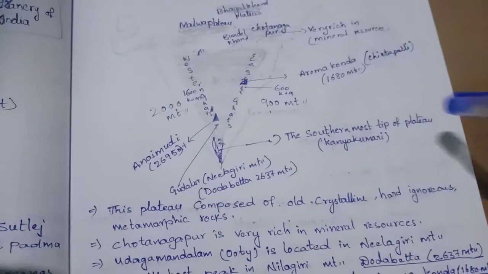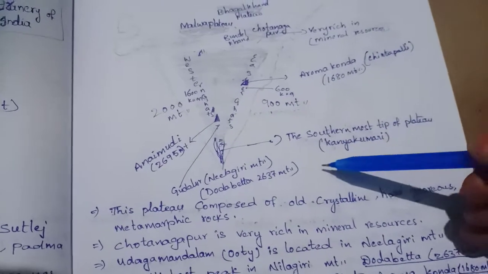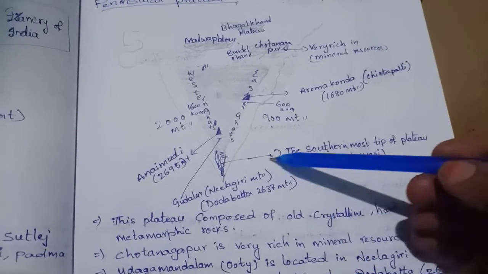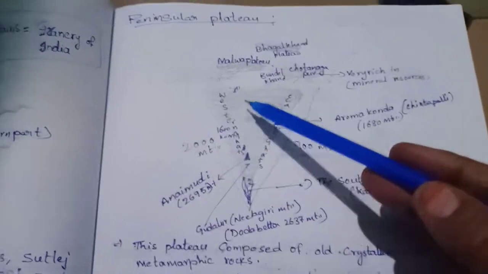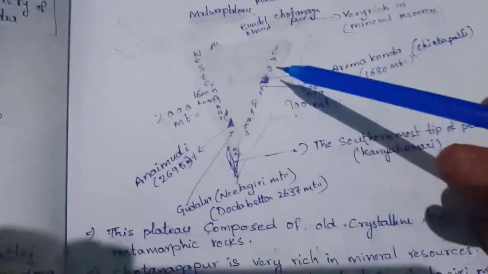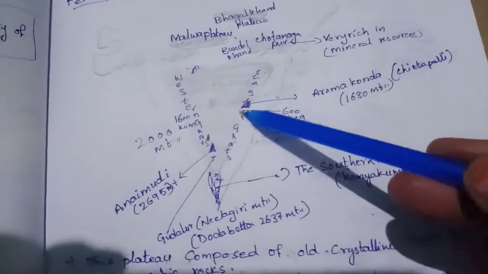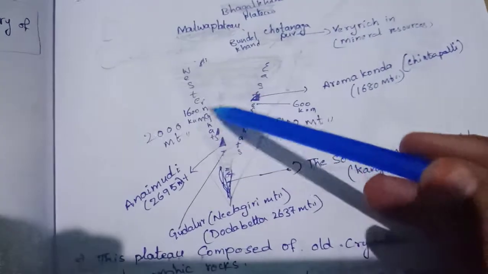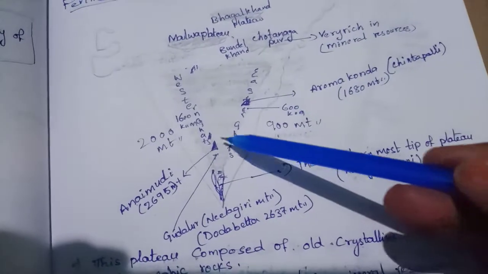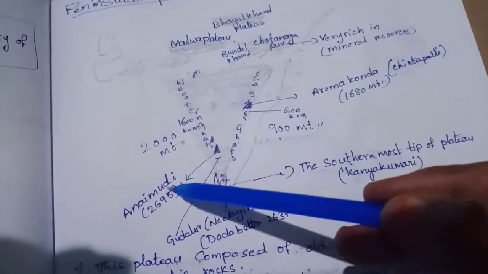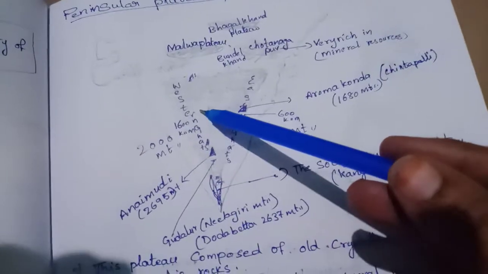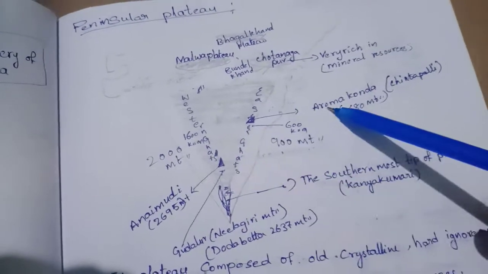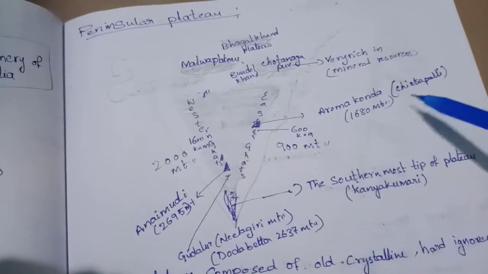Today we shall complete the total relief features of India. Already we learned about the Himalayas, Indo-Gangetic Plain, next Great Desert, then Peninsular Plateau. So already in the previous class you observed this map. Peninsular Plateau or Deccan Plateau is divided into two parts, Western Ghats and Eastern Ghats. The highest peak in the Western Ghats, and in South India, is Anaimudi. The highest peak in the Eastern Ghats is Aromakonda or Araikonda, in Chintapalli.